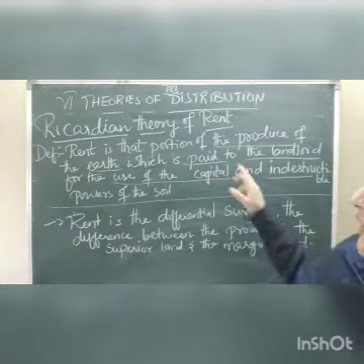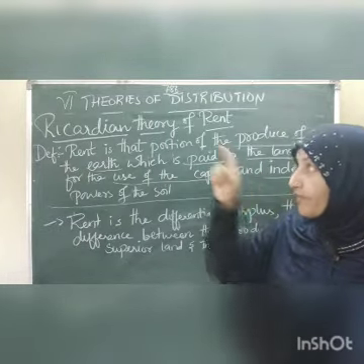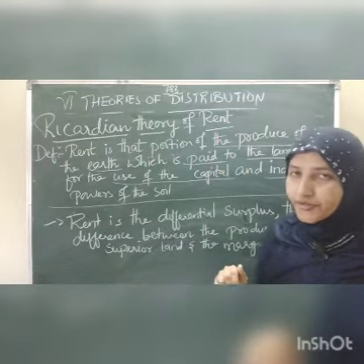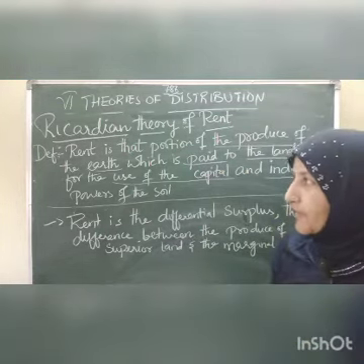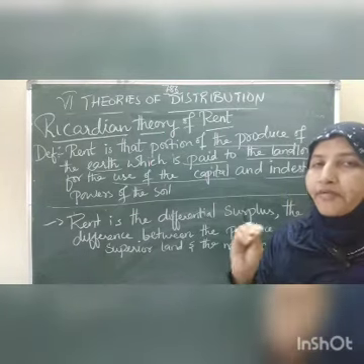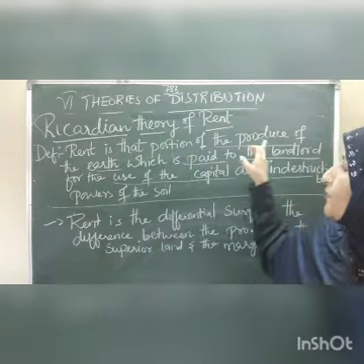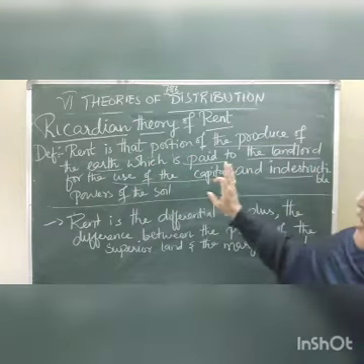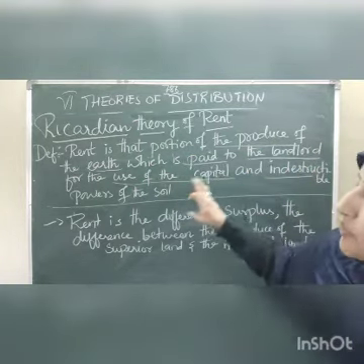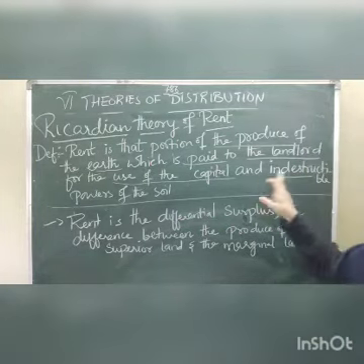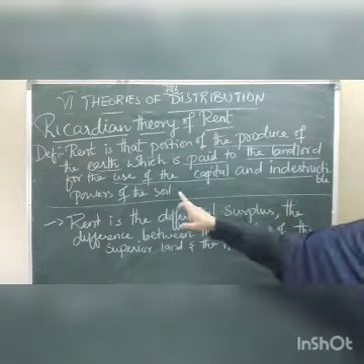This is the Ricardian theory of rent. David Ricardo is an English economist of the 19th century. He presented the theory of rent. In the words of David Ricardo, rent is that portion of the produce of the earth which is paid to the landlord for the use of the original and indestructible power of the soil.